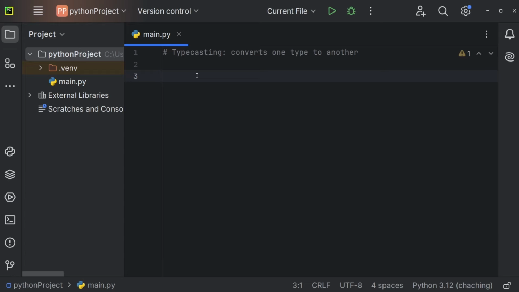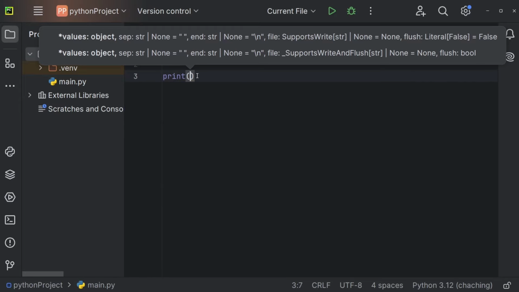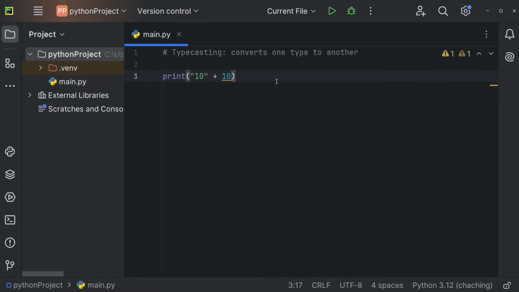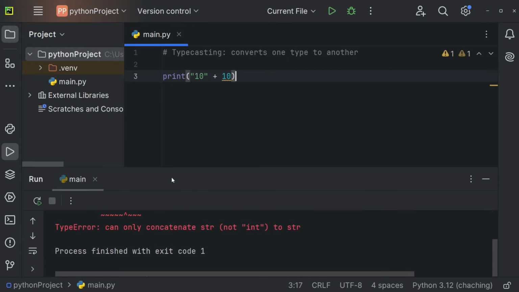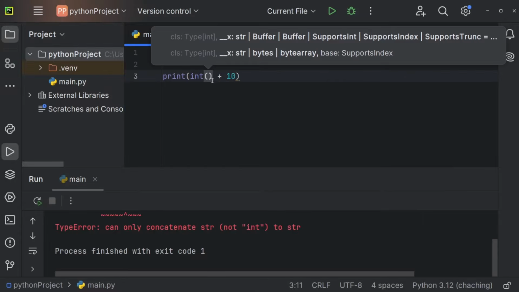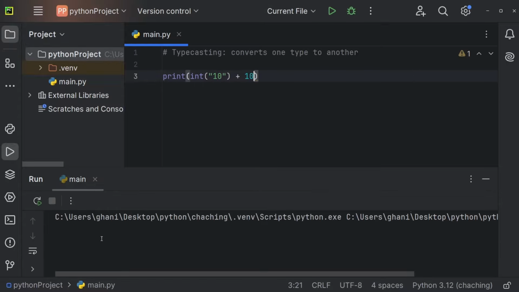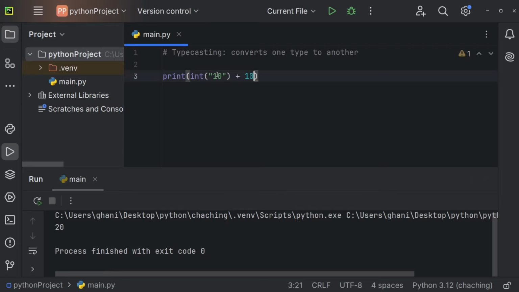Let me explain typecasting to you. Previously, we've already seen the example where we tried to add the string 10, so the text 10, to the number 10. And if you remember, this here throws an error. So type error. Can only concatenate string to string. But by using typecasting, we can now convert this string to a number. And we can do so by just using the type, so int, and in brackets we define our string. So we want to cast the string to the number 10. And now you can see that this here works, because now this here is an integer.